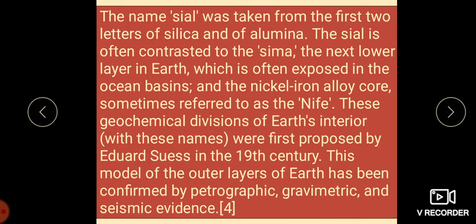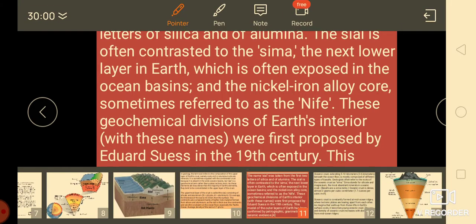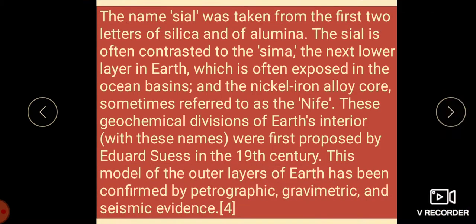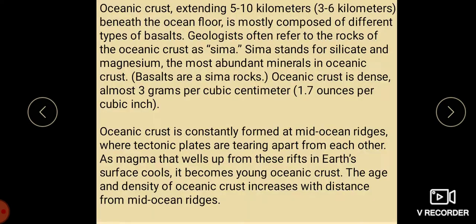The name Sial has been taken from the first two letters of silica and of aluminum. It is often concentrated over Sima, the next lower layer of the earth, which is often exposed in the oceanic basin, and the nickel iron alloy core, sometimes referred to as NiFe. These geochemical divisions of Earth's interior were first proposed by Eduard Suess in the 19th century. This model of the outer layers of the Earth has been confirmed by petrographic, gravimetric, and seismic evidence, children.